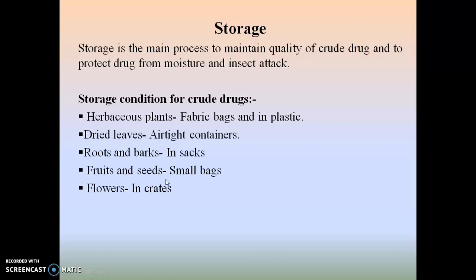So this is regarding the packaging of the crude drugs obtained after cultivation, and regarding the cultivation, collection, processing and storage of crude drugs.